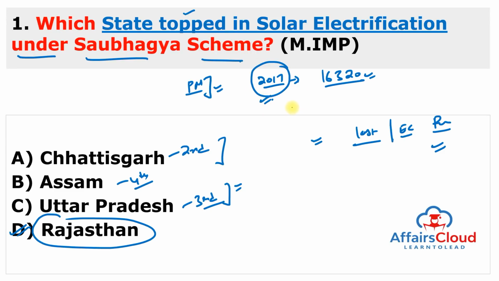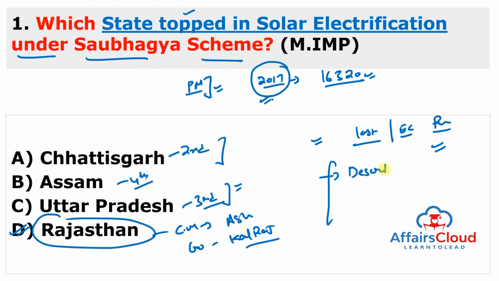Moving to the next question, but you can also remember about Rajasthan here. Rajasthan Chief Minister Ashok Gehlot ji, and Governor is Kalraj Mishra. And you can also remember very important national parks here. Desert National Park is there. Keoladeo Ghana National Park is there. Ranthambore National Park, most important national park all over India. Sariska National Park is there, and Mukundra National Park is also there. Mukundra Hills National Park.